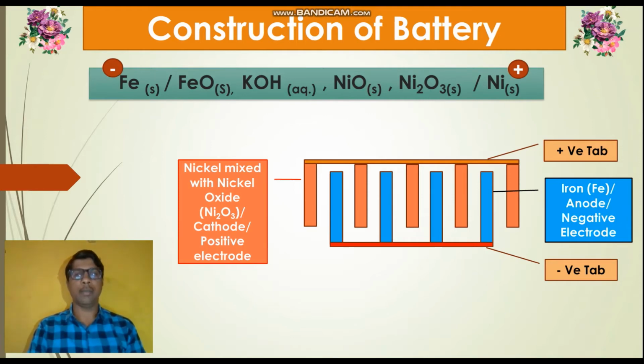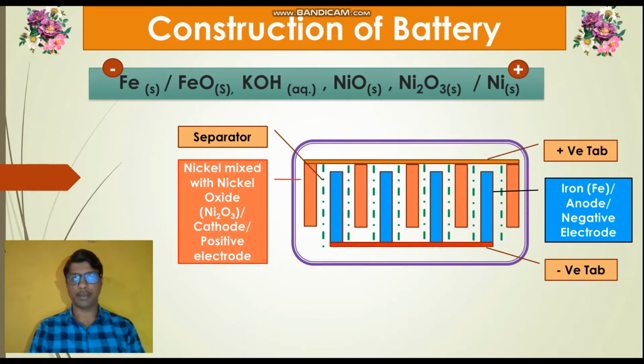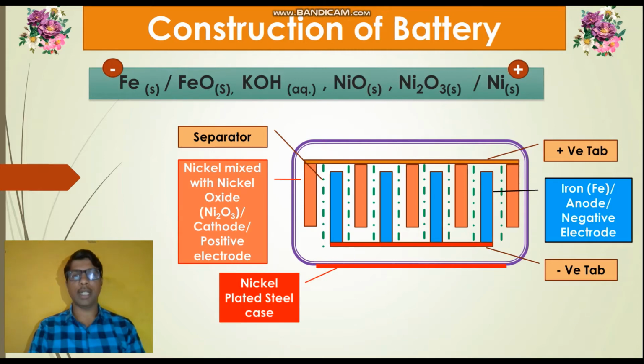These iron plates and nickel mixed with nickel oxide plates, that means anode and cathode, are separated by a means that is called a separator. Then this assembly is placed in a steel case. The bottom of the steel case is plated with nickel.